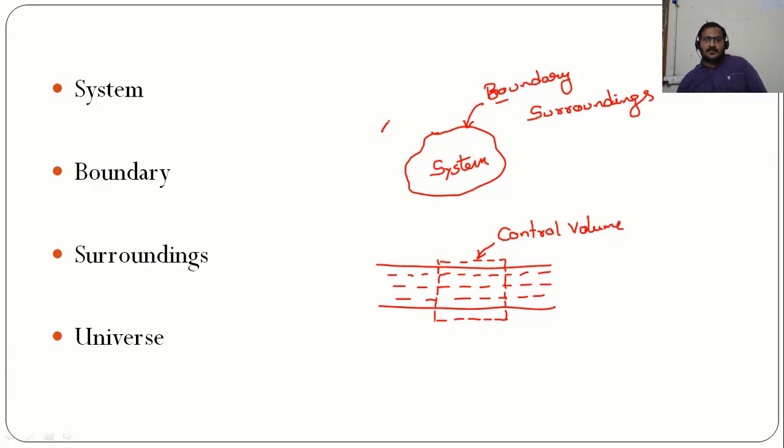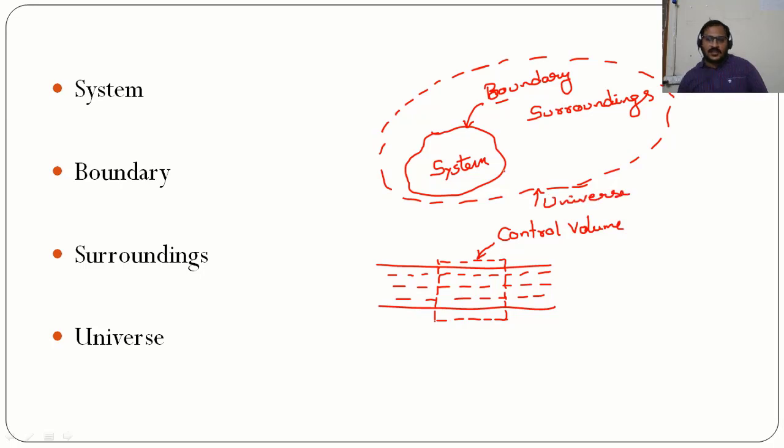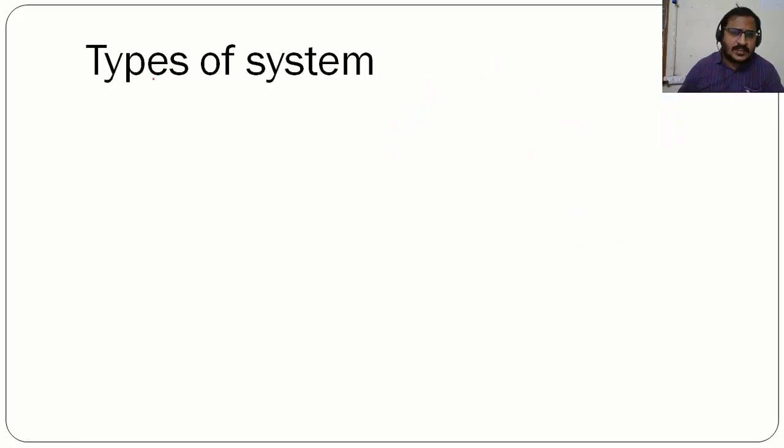Now this system and surroundings together can be considered as a universe. Now let us talk about the different types of system. When we consider the different types of system, there are majorly three different types. The first one is the open system.